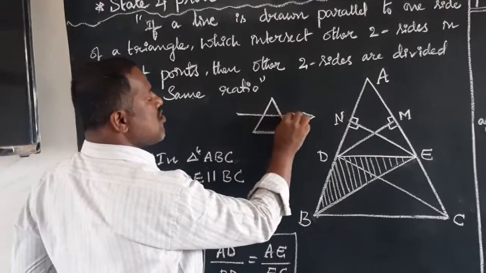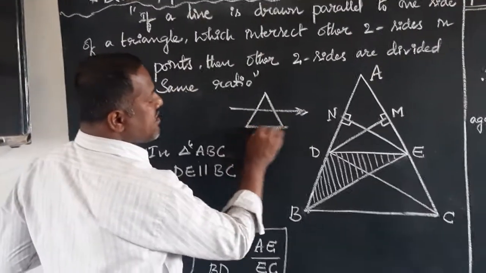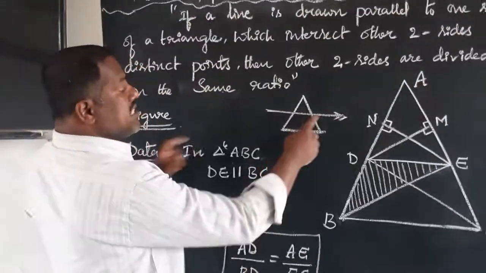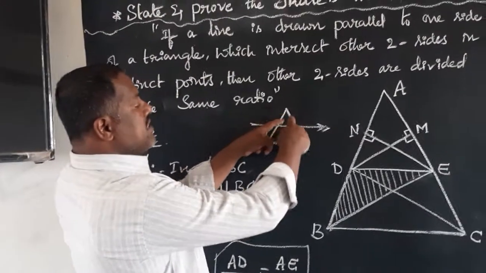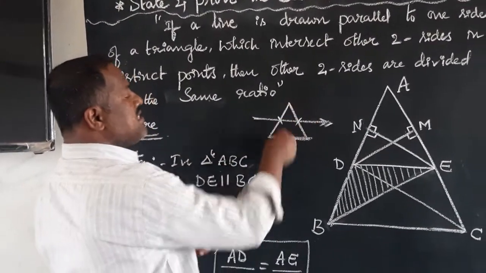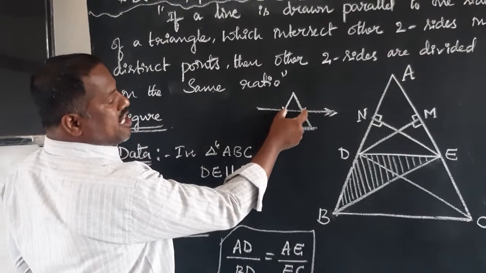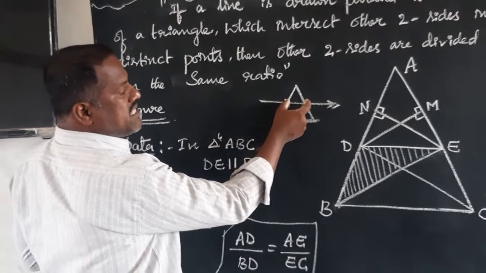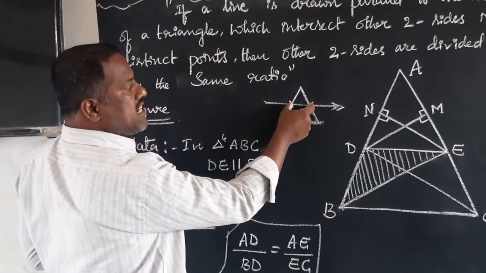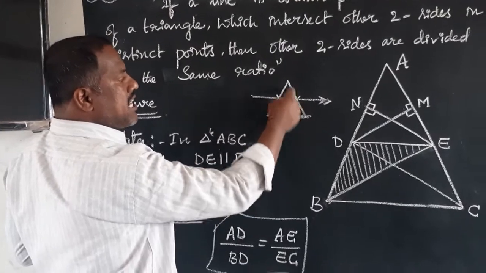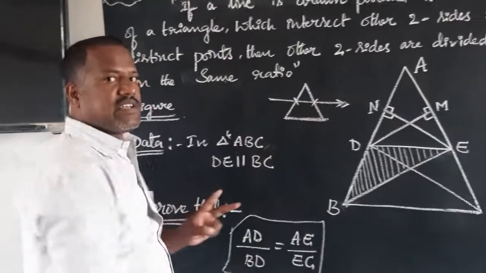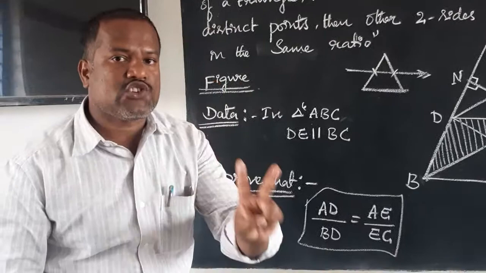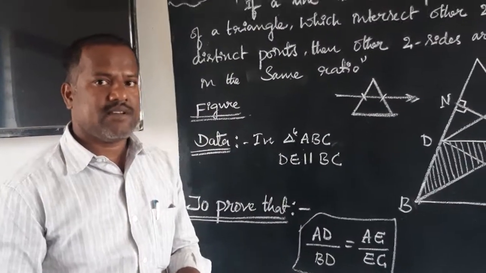If a line is drawn parallel to one side of a triangle, this line divides the other two sides in distinct points. These two points divide the remaining two sides in the same ratio. Understand, children?